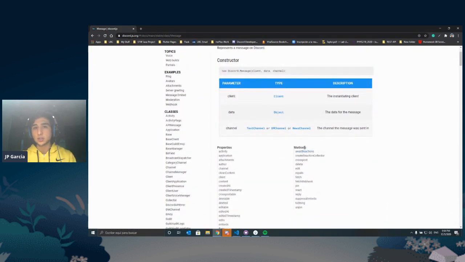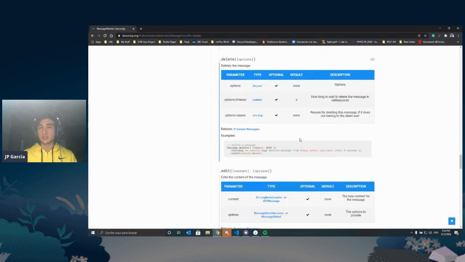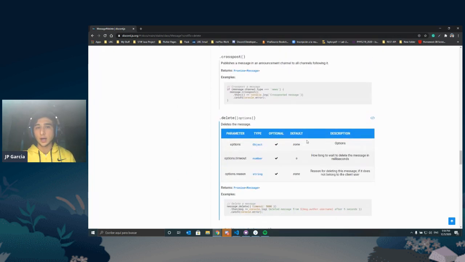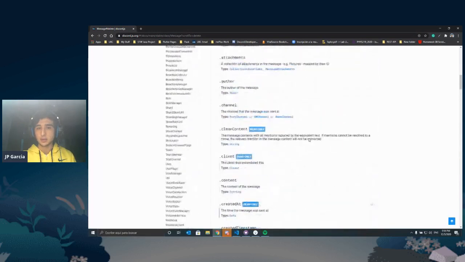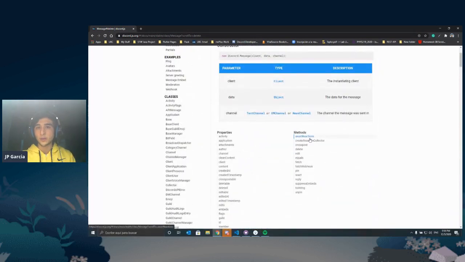And then the methods are all the, we could say, functions that we can do with this particular message. For example, one of the methods here is delete, right? If we say message.delete, it's going to delete that message that we run it with. So that's what methods are, and properties are just information of this object. Okay, so hopefully that made a little bit of sense.